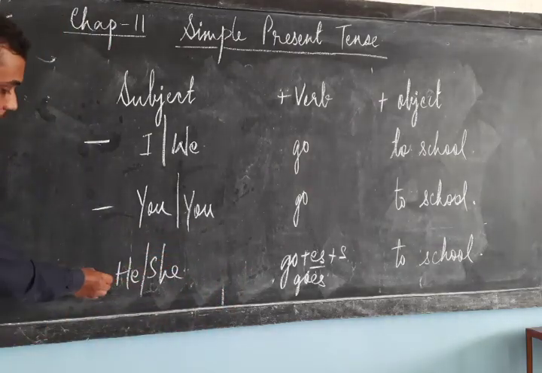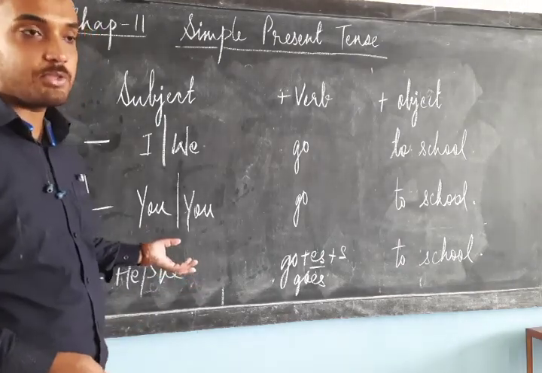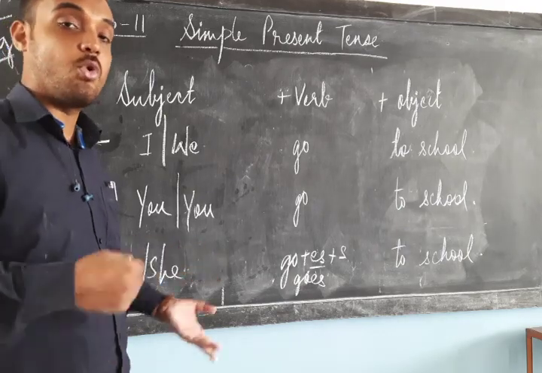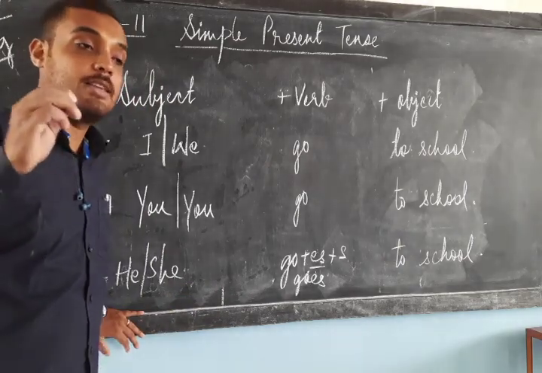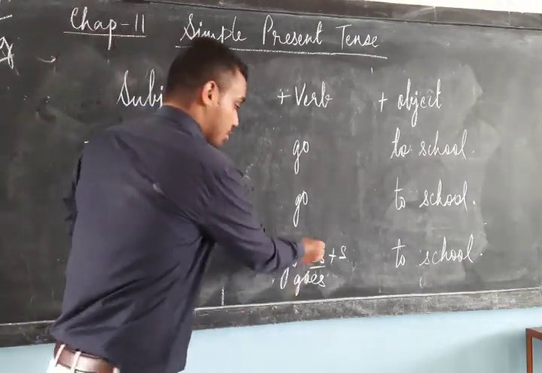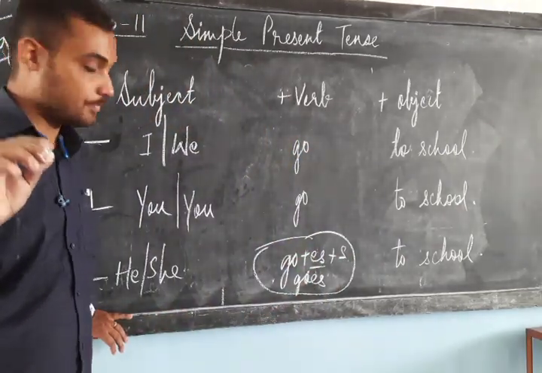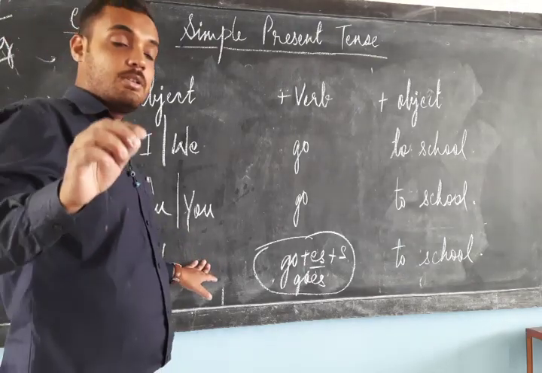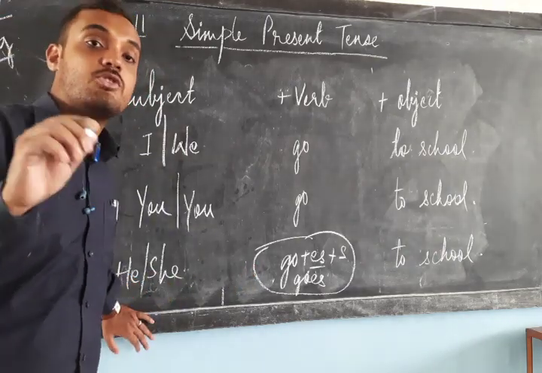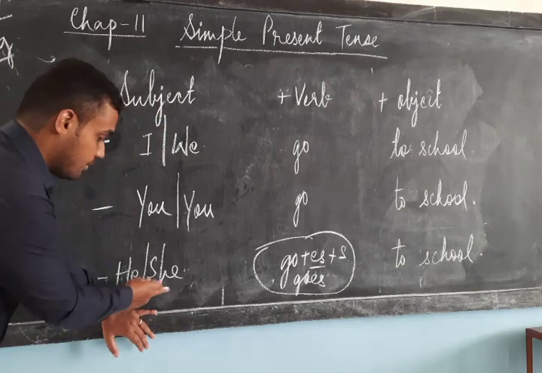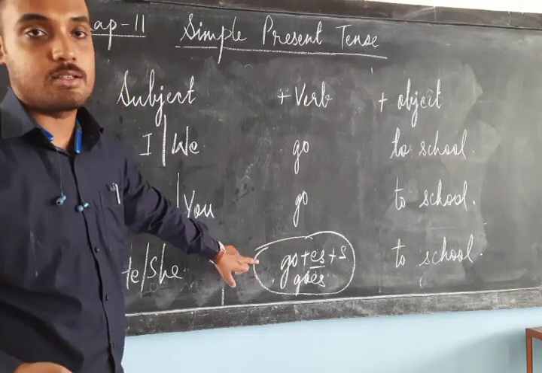He, she is singular but third person. So what will be the plural of he, she? That is the third person plural: they go to school. Whenever we write the plural for the third person, we will write go. When the subject was singular, we were writing goes.